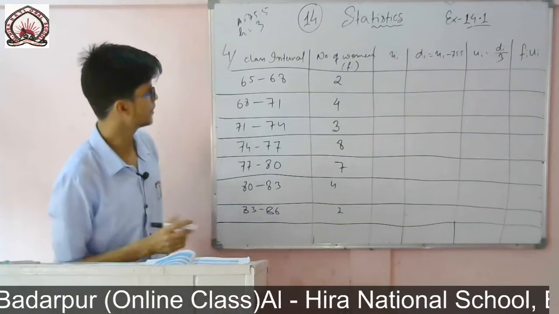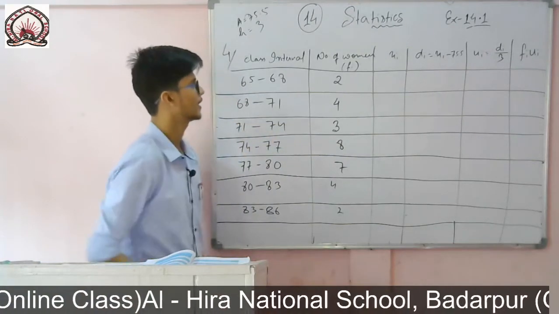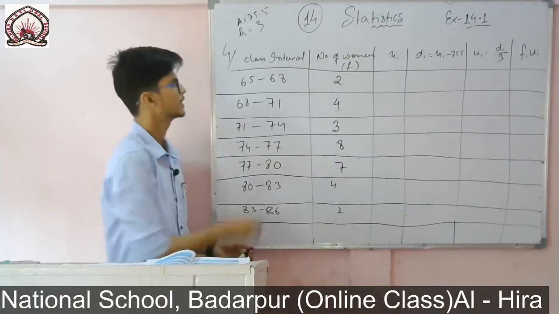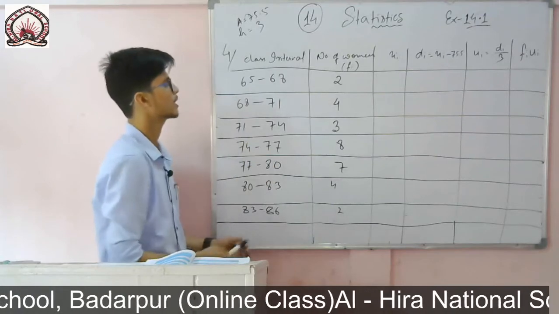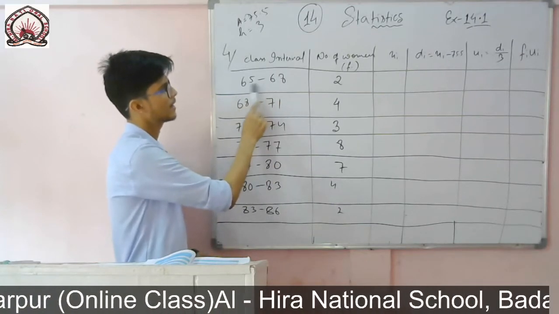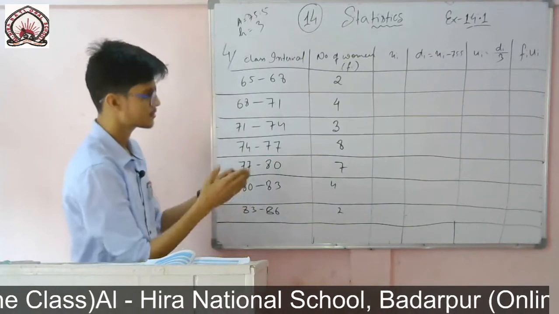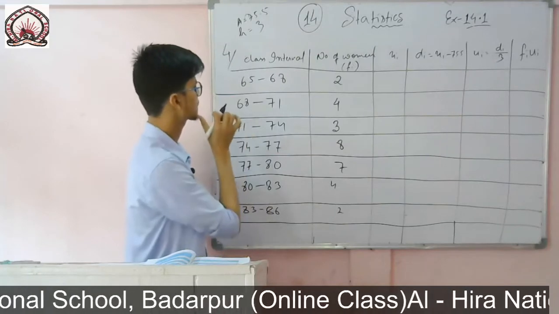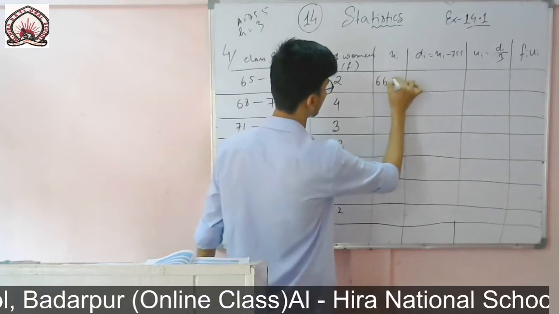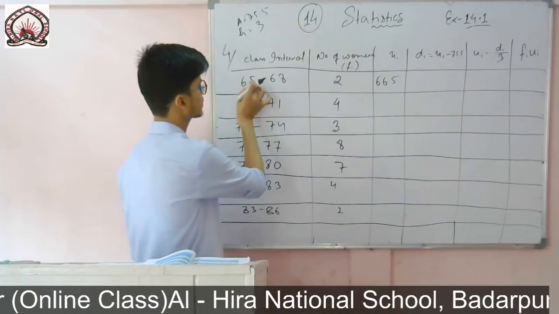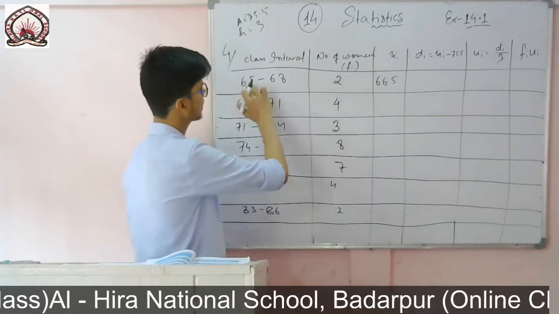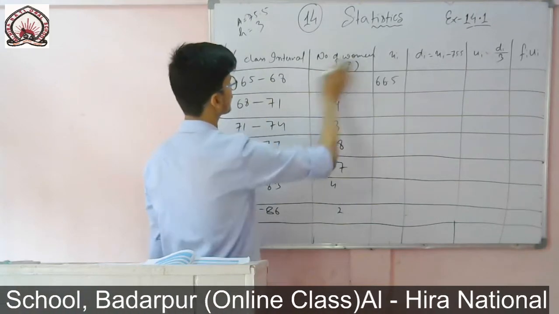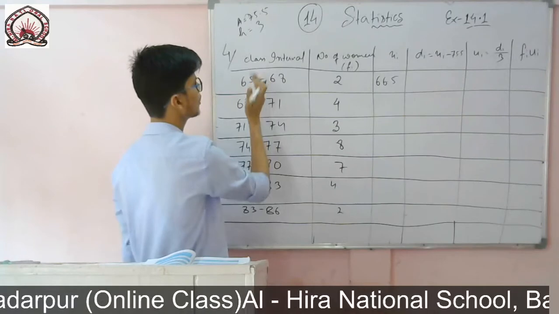So here you see the difference between these two is 3. You can use the formula, how we normally find it: this one plus this one divided by 2. Or you see the height between them is 3, that means 1.5 is added, so 66.5 will be the xi. Or you can understand from here also, you have to write the mid value, which is in the middle of this interval.